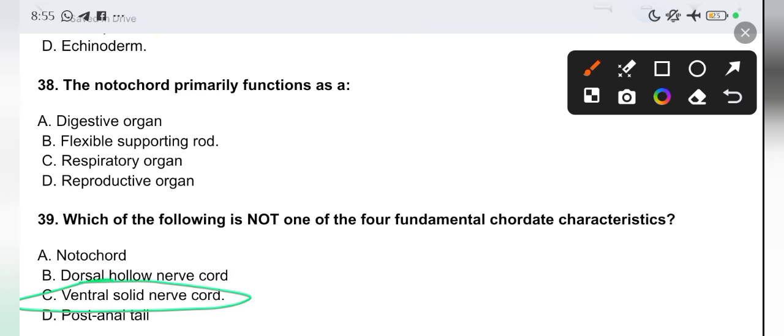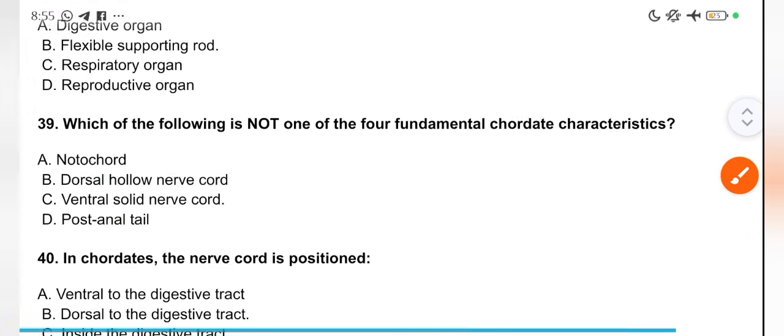Is it hollow? Yes. That means something can pass through it. Of course, things pass through it. You see that there's a hole in your vertebral column where the spinal cord passes. But in the front, there's no spinal cord and no vertebral column. So option C is the answer. I just hope you get the explanation.